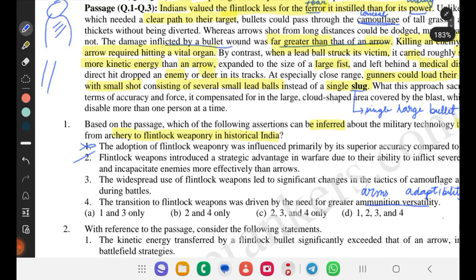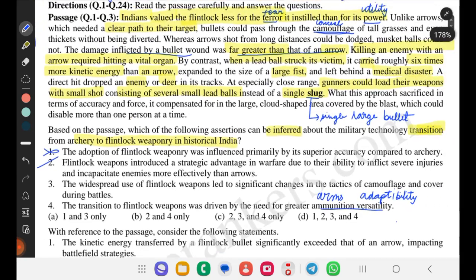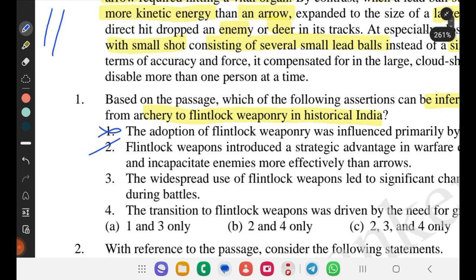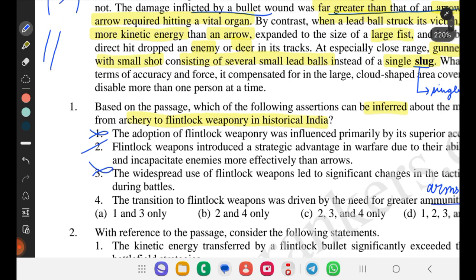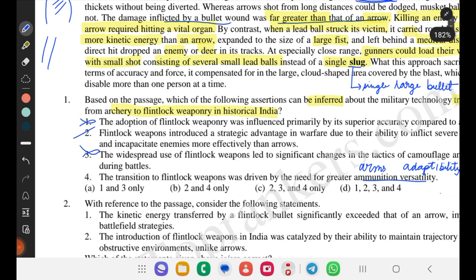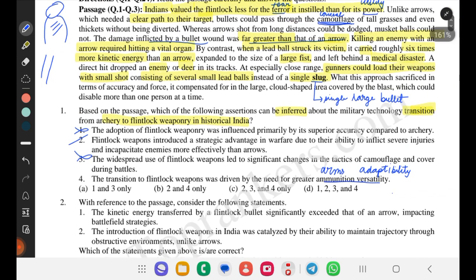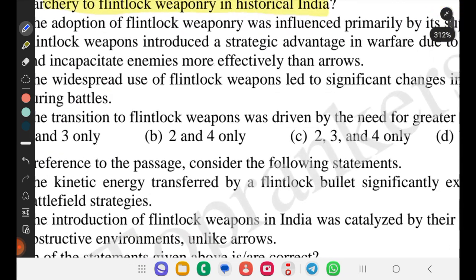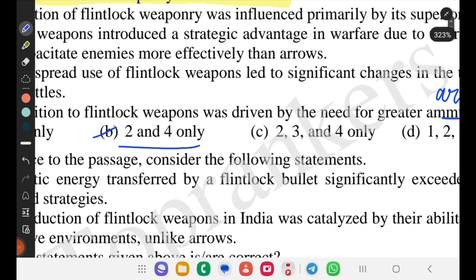Third option, the widespread use of the flintlock led to a significant change in the tactics of camouflage and cover during battle. Can it be inferred? It talks about camouflage because of the straight line property, but it doesn't say that it was used in wars during that time, so it can't be inferred. Last option, the transition to flintlock weapons was driven by the need for greater ammunition versatility. Yes, it was a need for more adaptability. So the answer would be option B, 2 and 4 only.